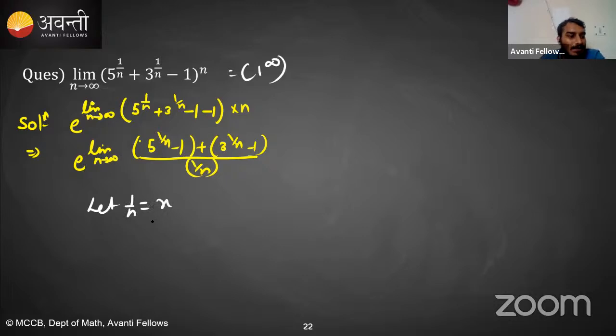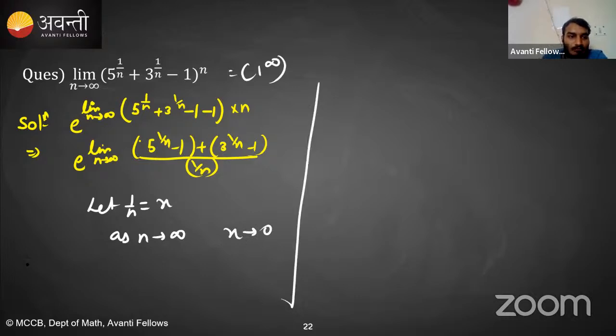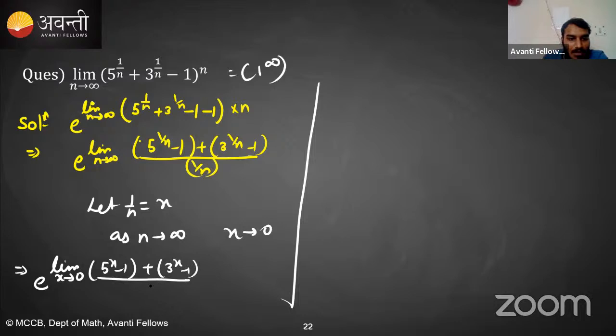You can assume any variable, it doesn't matter. As n tends towards infinity, x tends towards 0, obviously. So it becomes e raised to the power limit x tending towards 0 of 5 raised to the power x minus 1 plus 3 raised to the power x minus 1, whole divided by x.